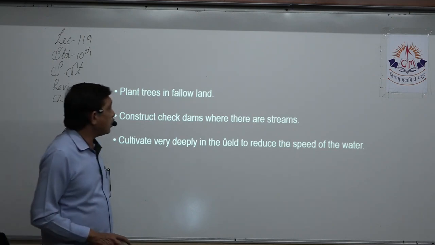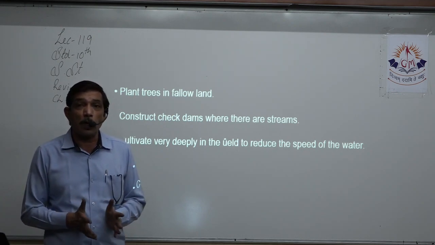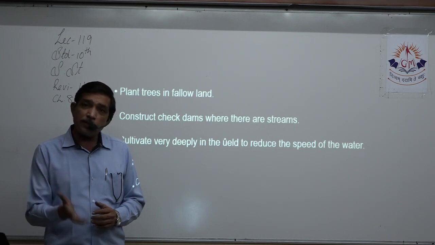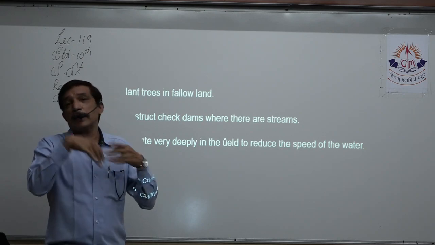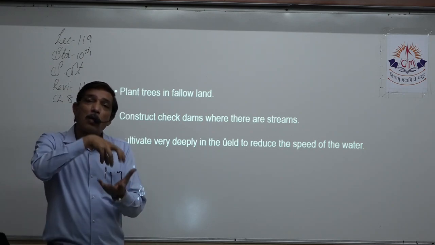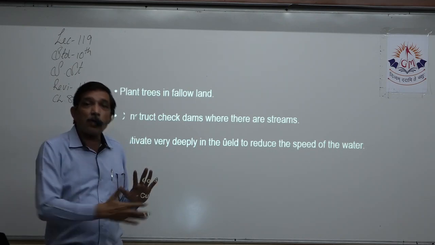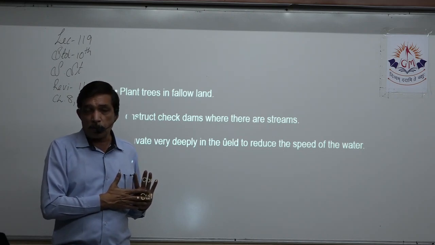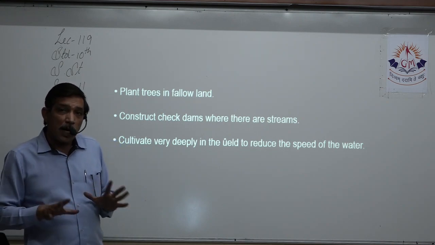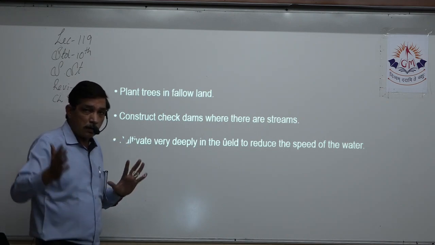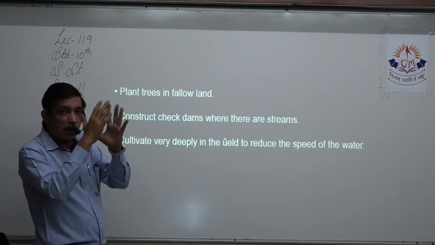Plant trees in fallow land. Fallow land is the type of land where we are not taking any agricultural products. It is fertile, but right now we have just left it, and we don't take anything from it. So the soil remains exposed. If we are growing a crop, then the crop roots prevent the wind from taking away the soil, and water also will be stopped from taking away the topsoil. But when we grow nothing, the soil is exposed to wind and water. To stop that, we must grow some trees there, so that even if the wind takes away the soil, it will be stopped by the trees and will fall down there and accumulate.